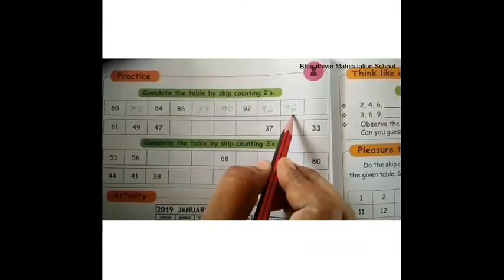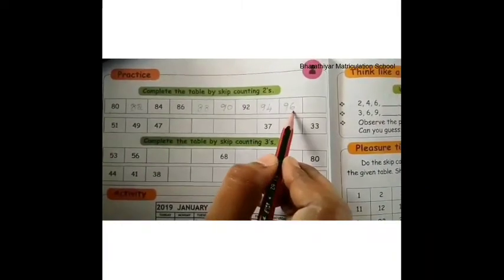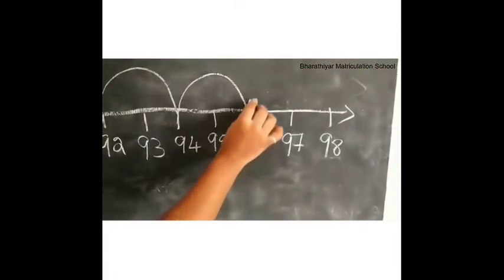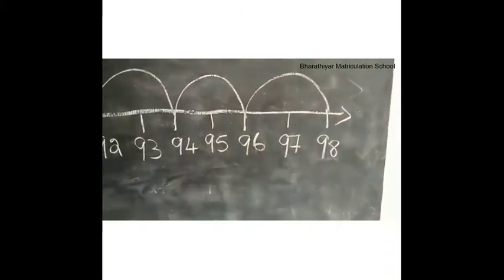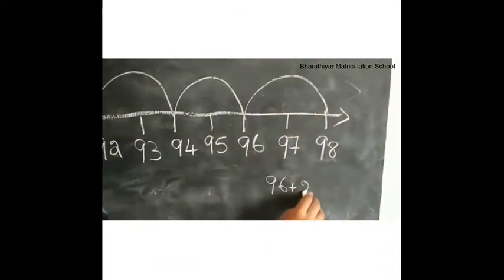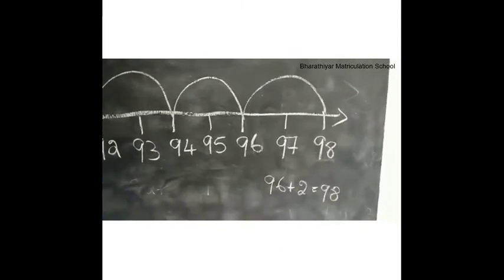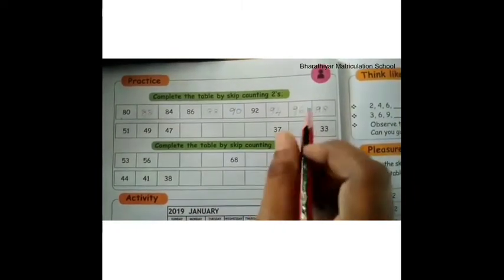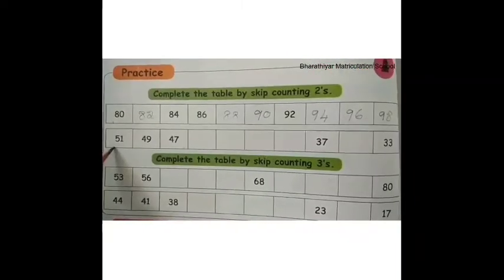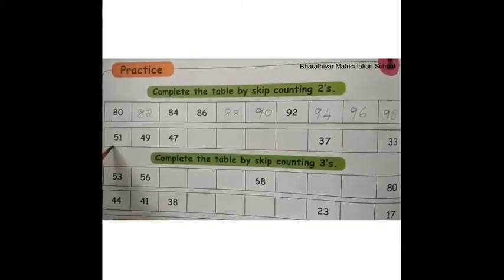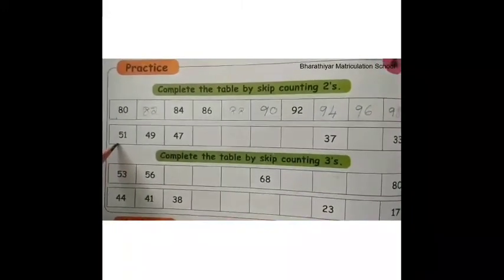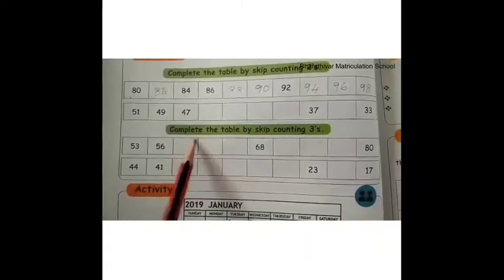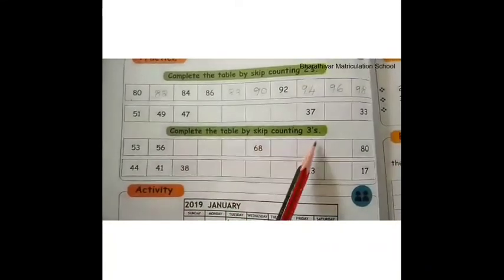Now the number is 96. What is the next number to 96 in skip counting by 2's? If we add 2 to 96, we get 98. That is, 96 plus 2 is equal to 98. Therefore, 98 is the next number to 96 in skip counting by 2's. Likewise, find the numbers in skip counting by 2's for the below given numbers to complete the table by yourself, children. Next, let us see complete the table by skip counting 3's.